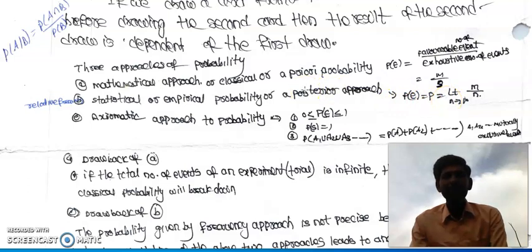So to avoid these limitations, we go for the axiomatic approach. We have 3 axioms. The first axiom is that the probability value always lies between 0 and 1. The second axiom is that the total probability value is 1. The third axiom is P of A1 union A2 union A3 union and so on equal to P of A1 plus P of A2 plus and so on, provided A1, A2, A3 are mutually exclusive events.